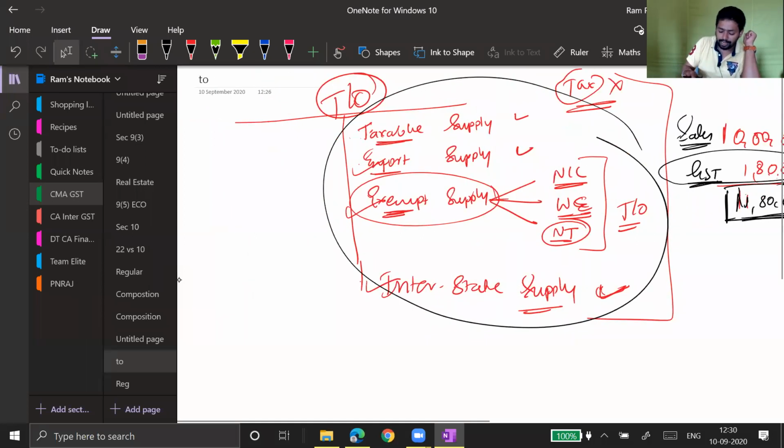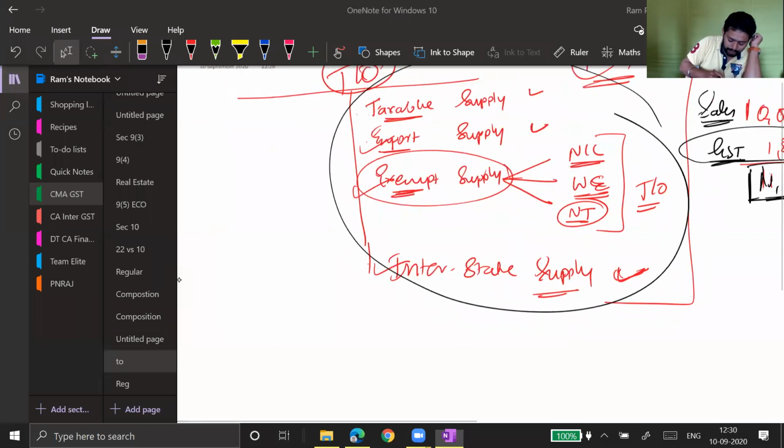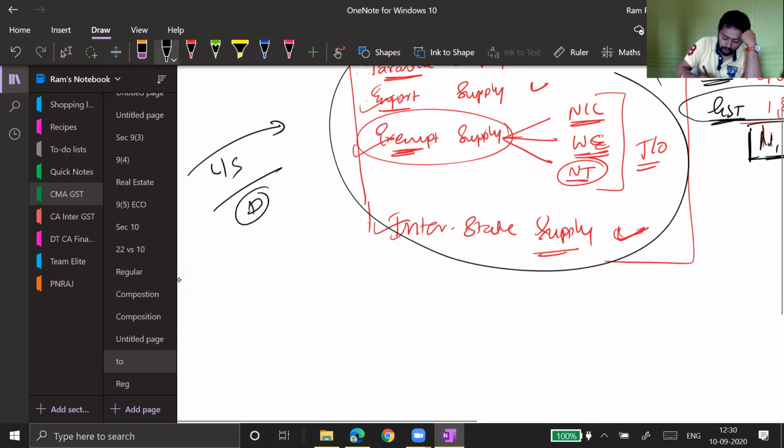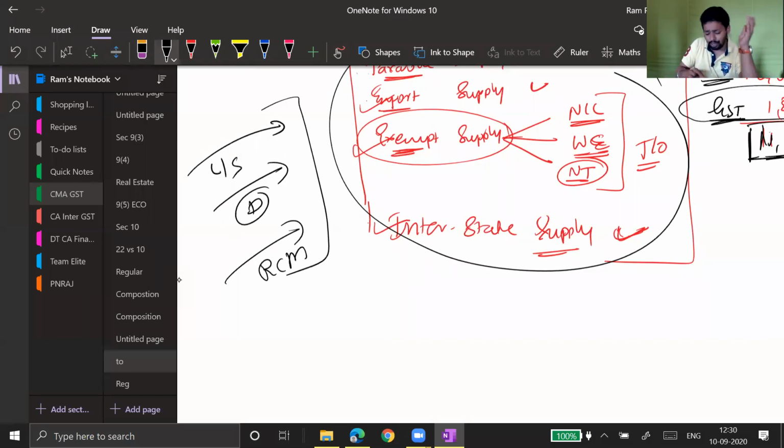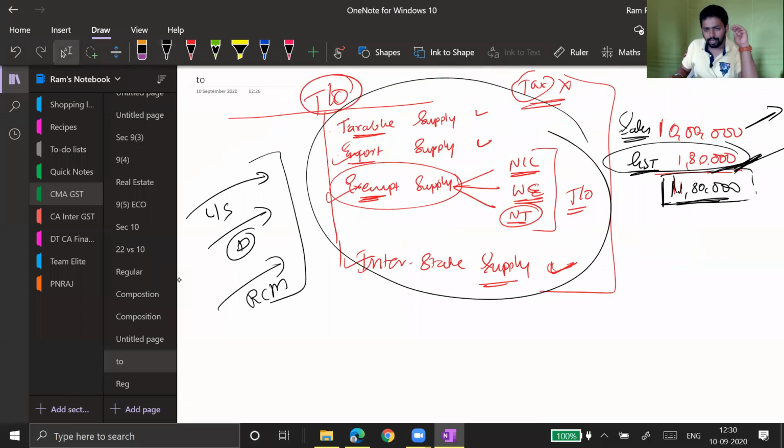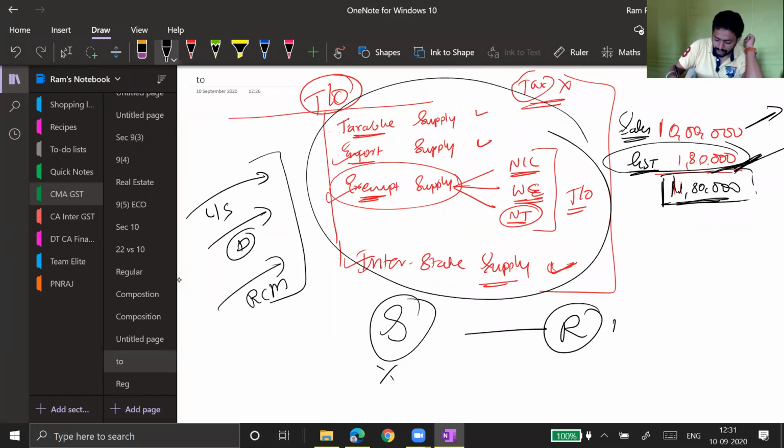Apart from that, you need to know whenever you purchase or take certain services, maybe you have taken lawyer services, or director services, or certain goods on which RCM is applicable. Whenever you take certain inputs on which reverse charge mechanism is applicable, the supplier will not pay the tax, you being the recipient will pay the tax. You are going to pay tax on these inputs, but is it your outward supply? Is it your turnover? You are just paying tax on this, but is it your outward supply?